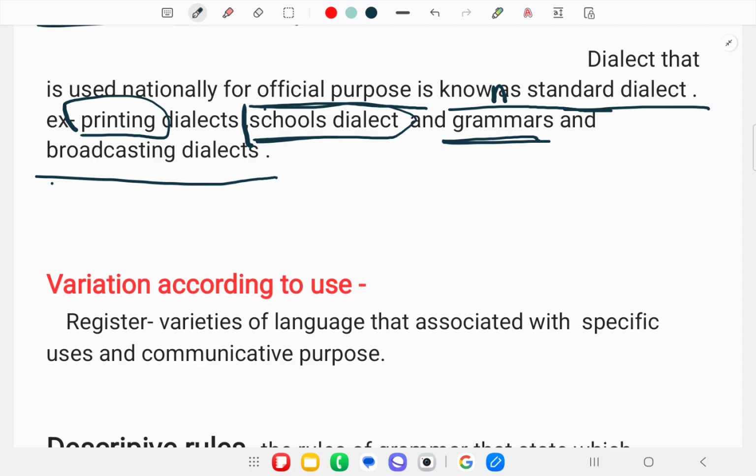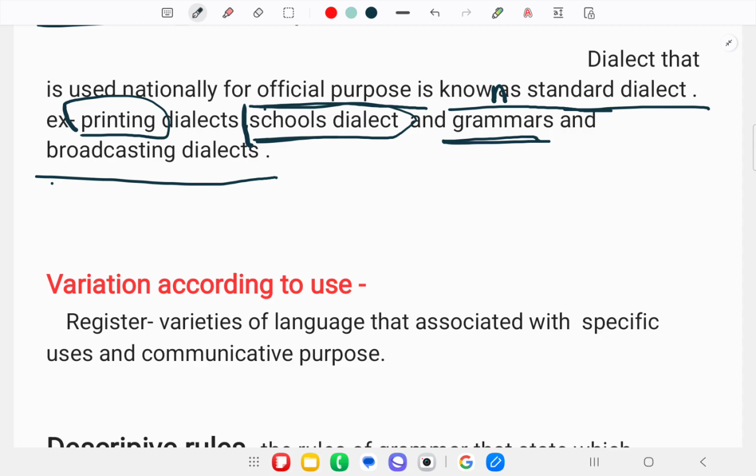Next we talk about the variations according to the use of language. What do you understand by the variations? Variations means that language also varies according to the context and the communicative purpose. It means that if you are just reading the newspaper, then there are different kinds of words used in the newspaper. And if you are reading cookery books, scientific papers, or sending emails to anyone, then there is a different use of words, which we can also say is standard English.